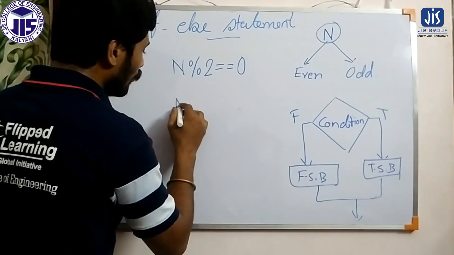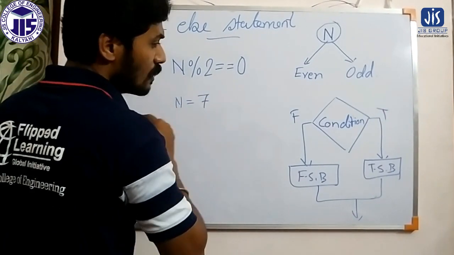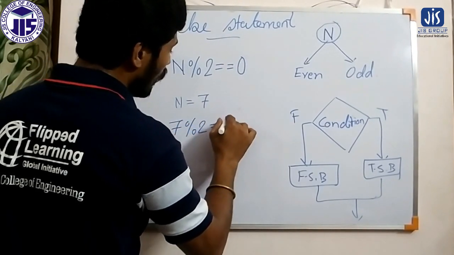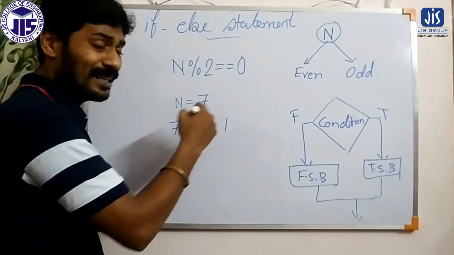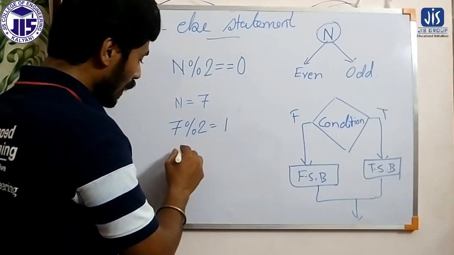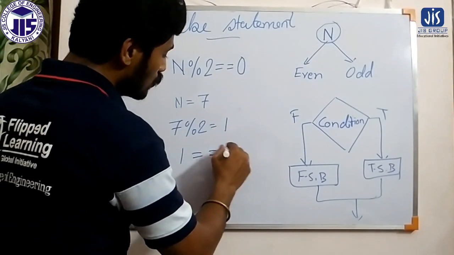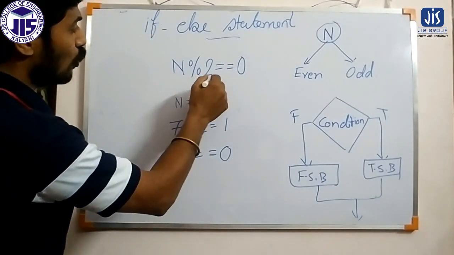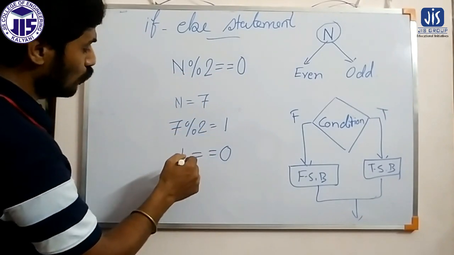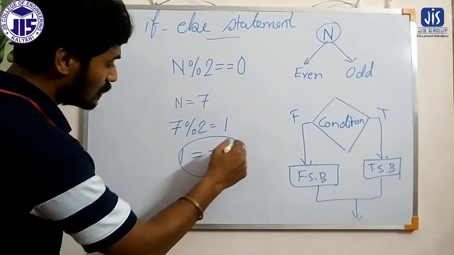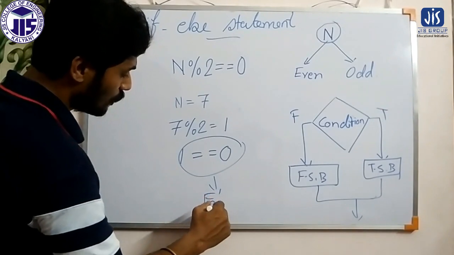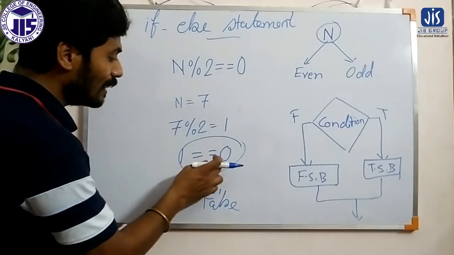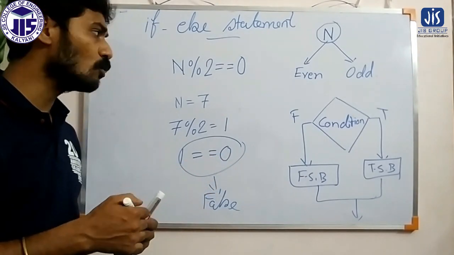So if the value of n is equal to 7, then 7 mod 2 will be 1, because if I divide 7 by 2, the remainder will be 1. So this is 1 equals to 0? The condition is n mod 2 equals 0, and n is 7. So 7 mod 2 means 1, and that is compared with 0. So this condition is false, because 1 is not equal to 0. We are comparing 1 and 0, they are not the same. So this condition will be treated as false.